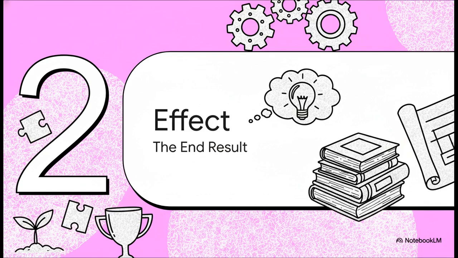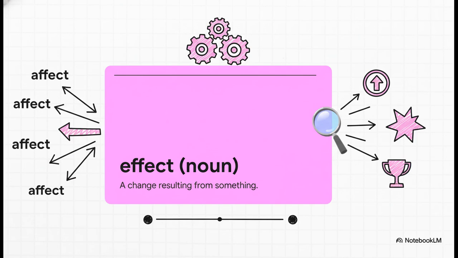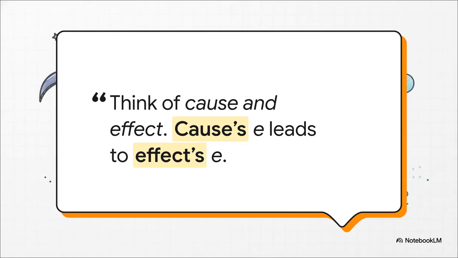This is your end result, the outcome. It's a thing, a noun. So a good way to think about it is this. Affect is the verb that makes the change happen. And effect is the noun that is the change itself. It's the consequence, the outcome, the final result. And here's another fantastic little trick for you. You've heard the phrase cause and effect a million times, right? Well, just look at it. The E at the end of cause flows right into the E at the beginning of effect. It's a little clue hiding in plain sight.